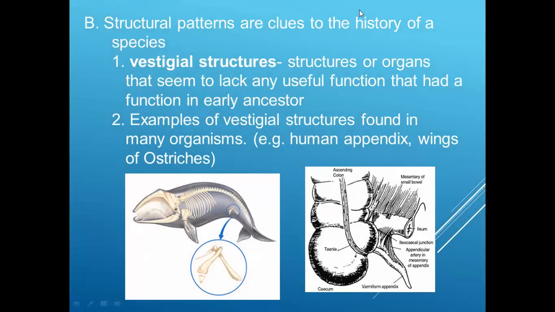So structural patterns are clues to the history of species. Some of these structures might have been used at the initial times, but now they are not being used. We call them vestigial structures. They seem to lack any useful function that they had in earlier ancestors. Initially it is possible that in the ancestors they had some kind of role. But because of the availability of natural resources, or the overall changes in environmental conditions, these organs have now lost their use.